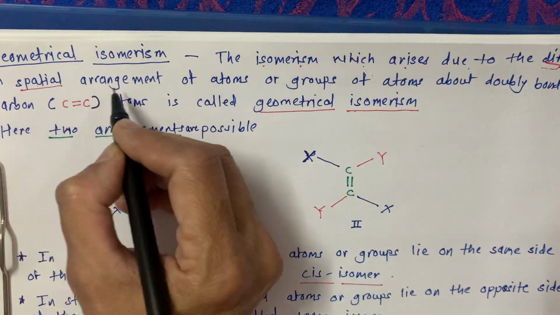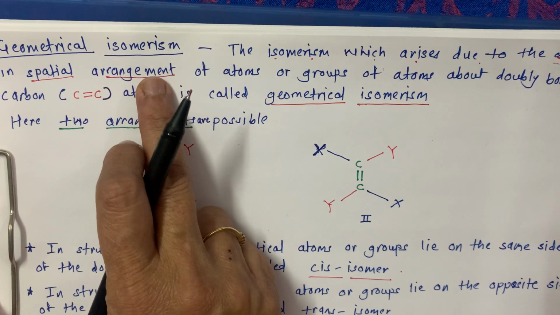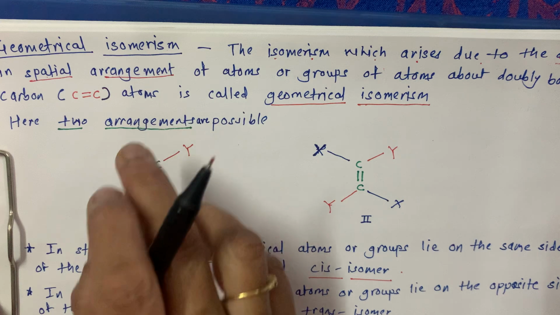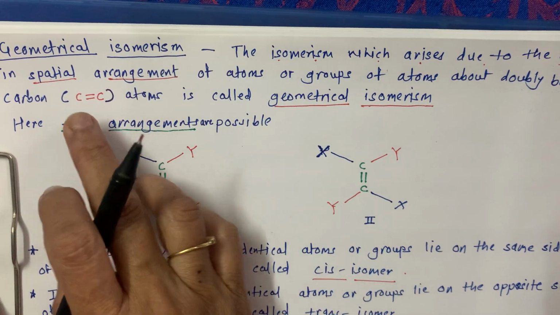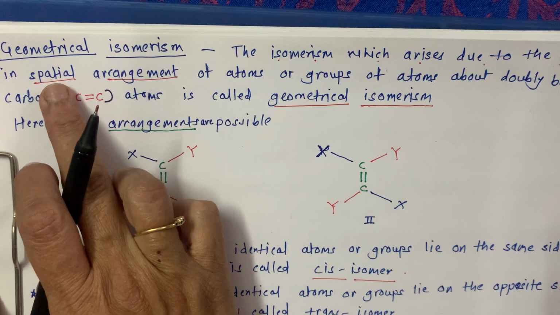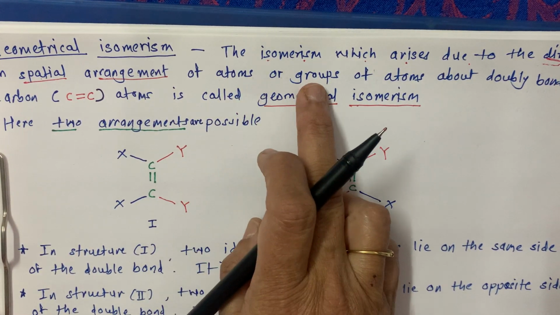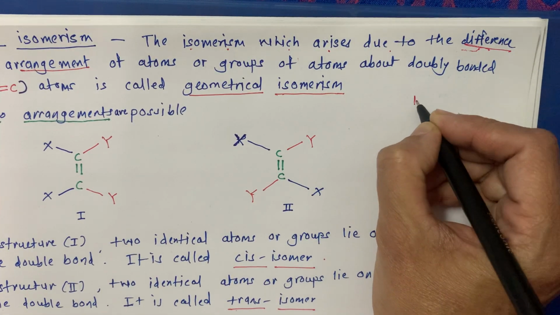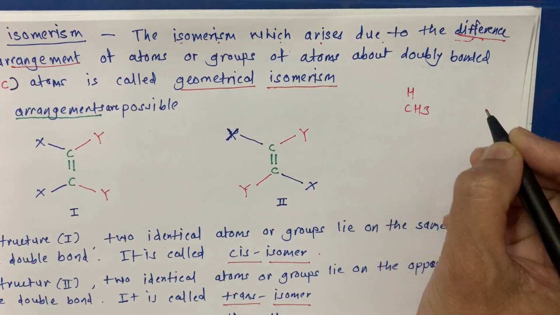in spatial arrangement. What is this spatial arrangement? This is the arrangement in space, arrangement around the double bond in the surrounding, that is the space. So that is the spatial arrangement of atoms or groups of atoms. See, H is the atom, okay, and this is a group of atoms.